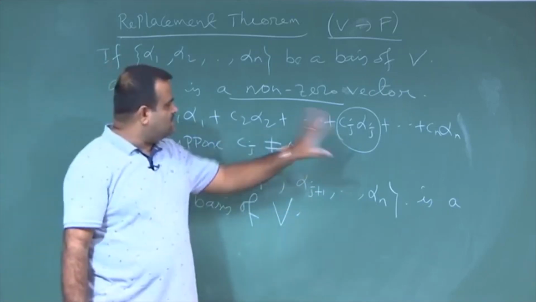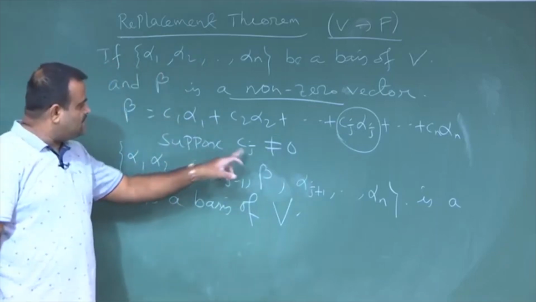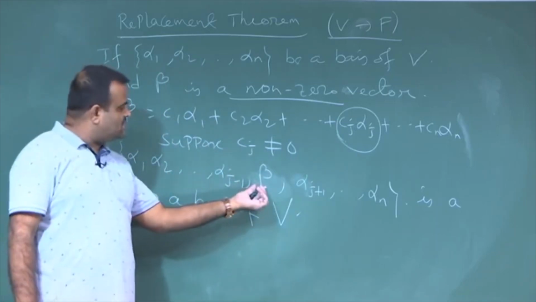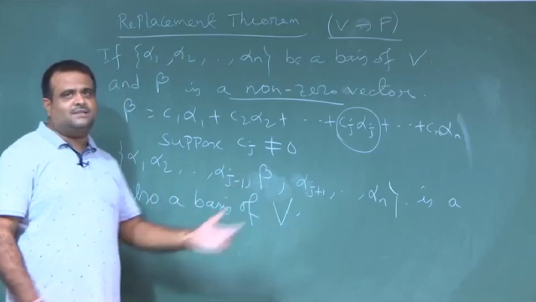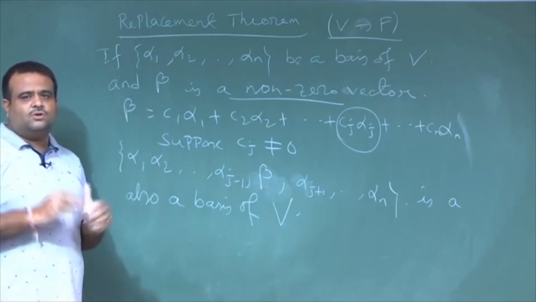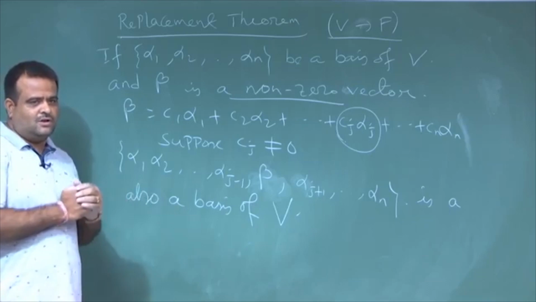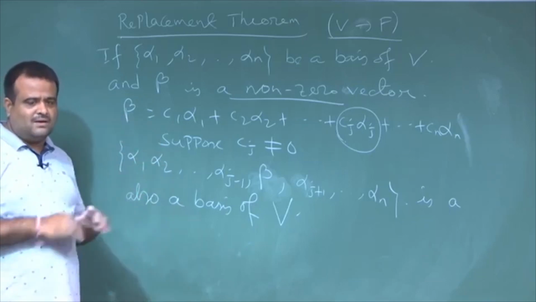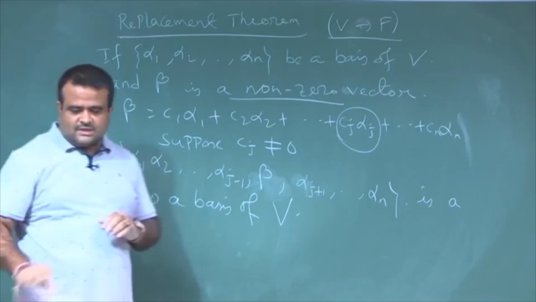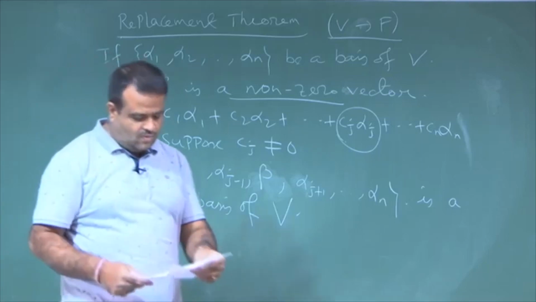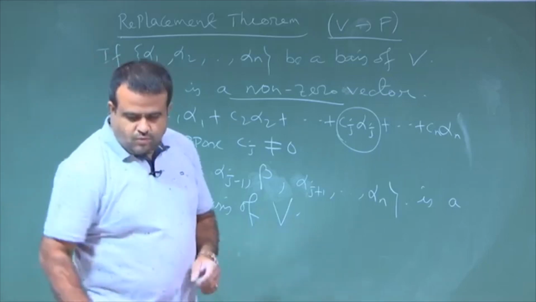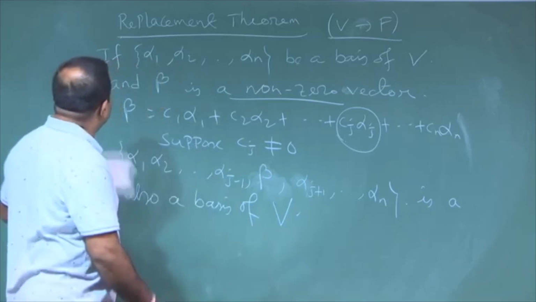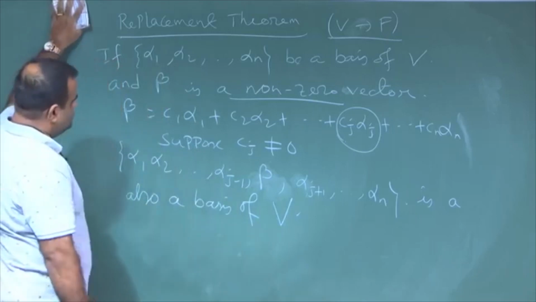So, we take this C j is non-zero. Suppose C j is non-zero, then in this basis we are just replacing that alpha j by this beta, and then we want to see whether this is a basis or not. Yes, this is a basis, we will prove that. So, we have to prove this will again be a basis. Okay. So, how to prove this? Let us try to prove this theorem.